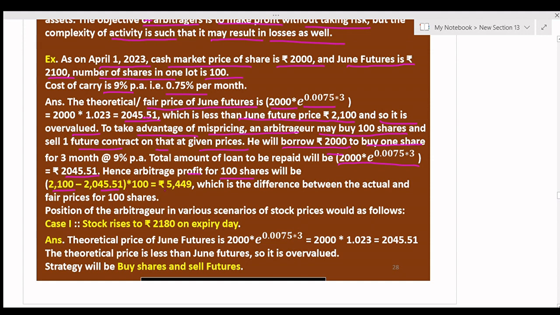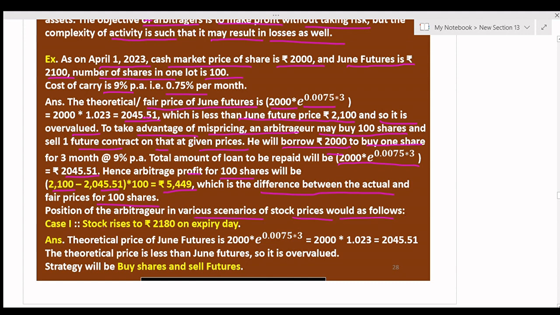So profit will be rupees 5499, which is the difference between the actual and fair price for 100 shares, and it will remain the same in various scenarios of stock prices on the expiry date.